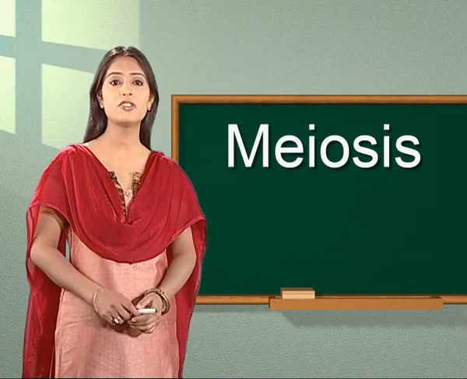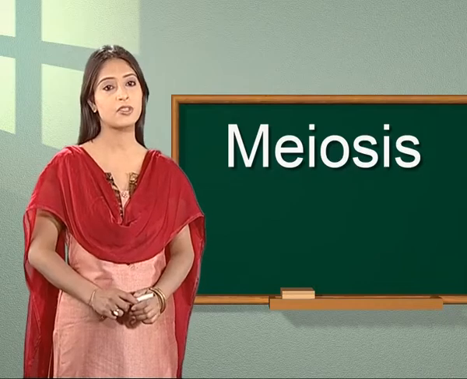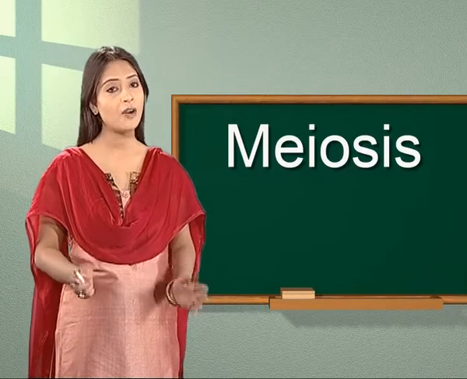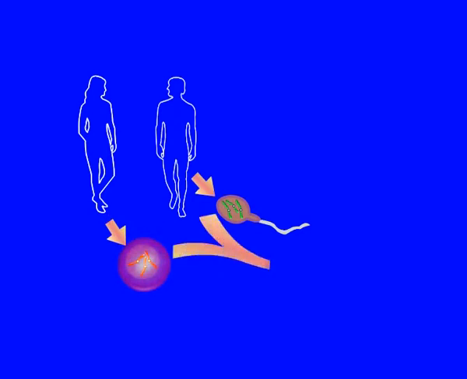Let us not get into more intricacies about meiosis before knowing how exactly it takes place. As I previously discussed, this type of cell division occurs only in special type of cells. These special types of cells are diploid germ cells of sex organs of male and female.